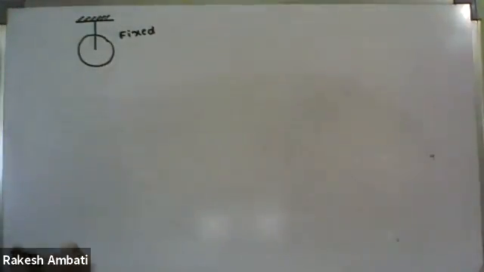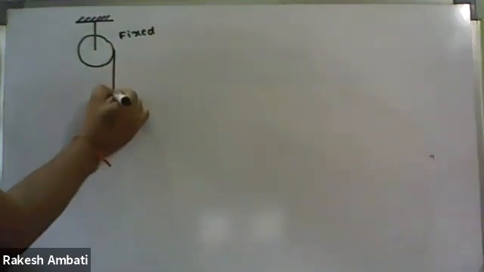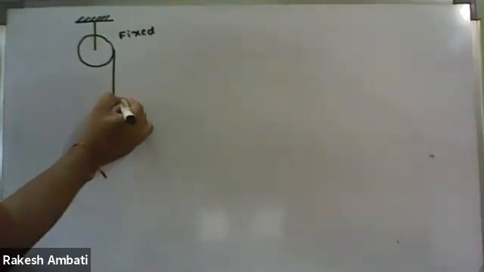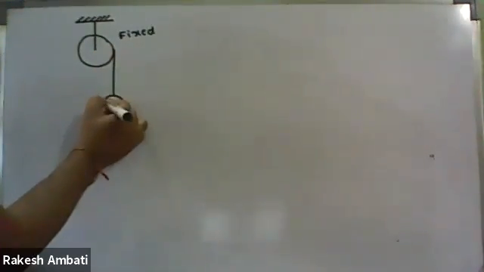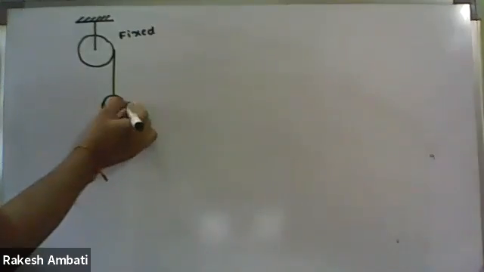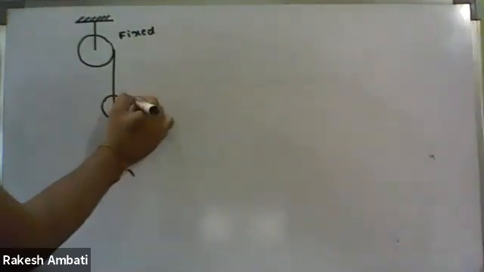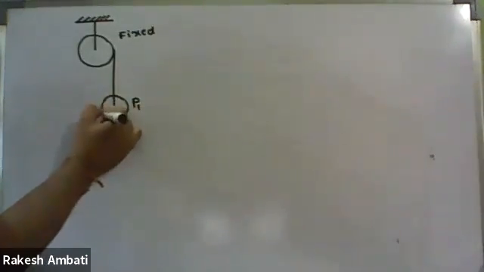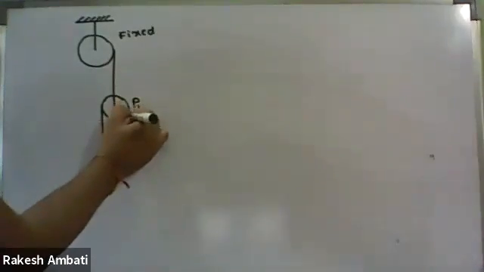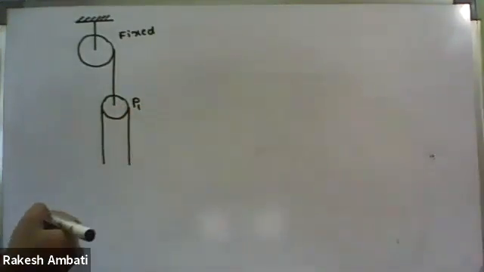So it is the fixed pulley, and here it is pulley P1, and these two are the side arms.